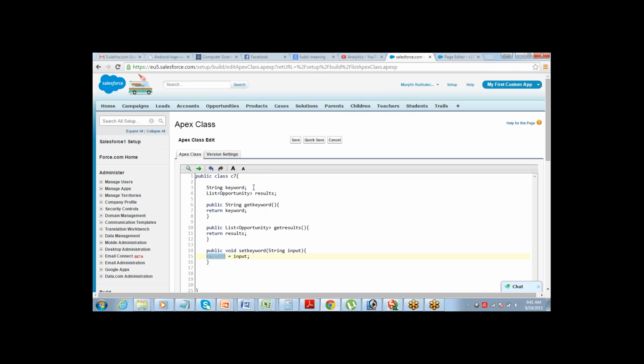Jeet, basically you intend to say that whatever word we input in the search box would be passed to the variable keyword, is it? Right. Okay.